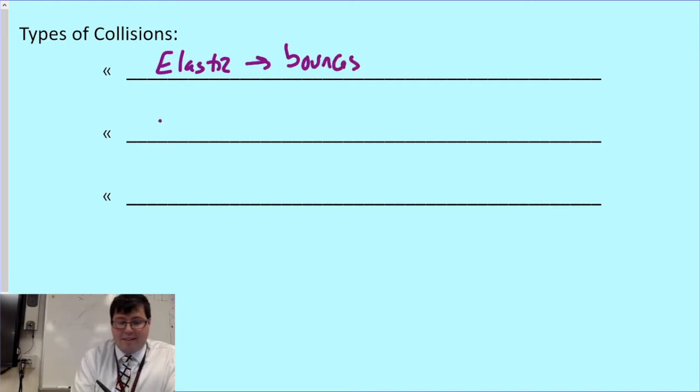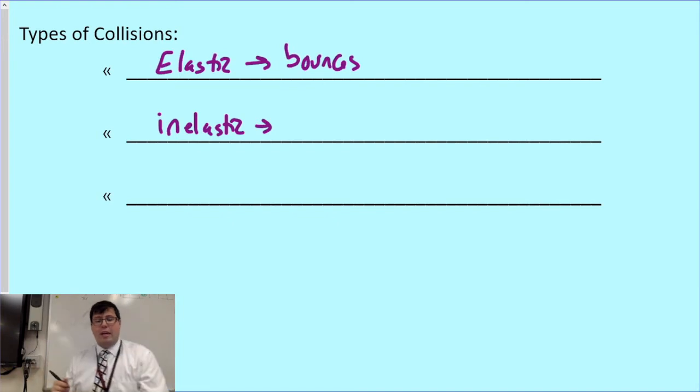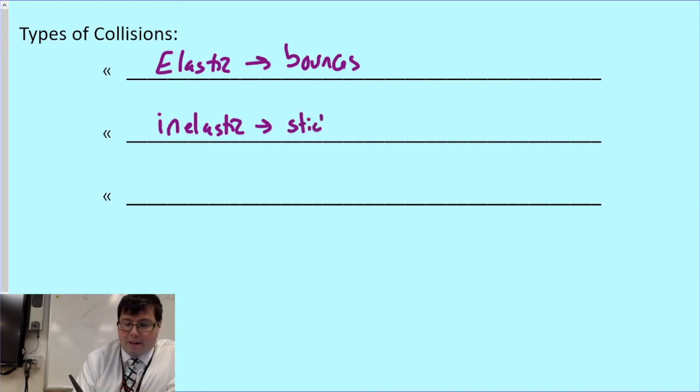A type of inelastic collision that we're going to take a look at is a collision that happens when two objects come together and one sticks to the other. We actually call this a perfectly inelastic collision. Two objects come together, stick together, and keep moving forward. So we're going to say sticking objects here for our next collision.